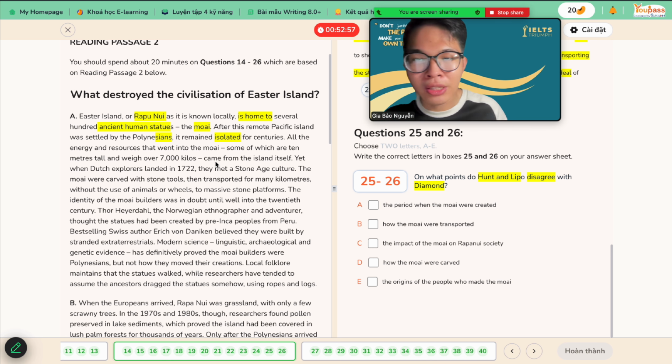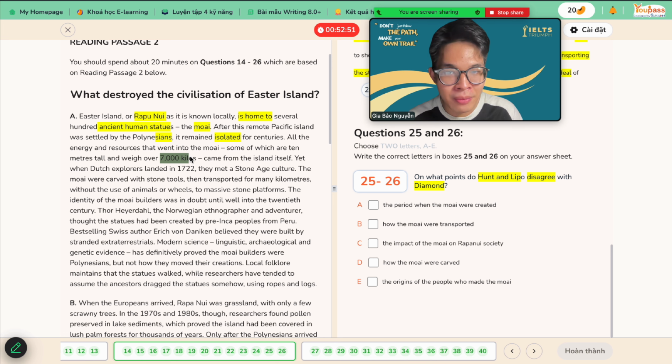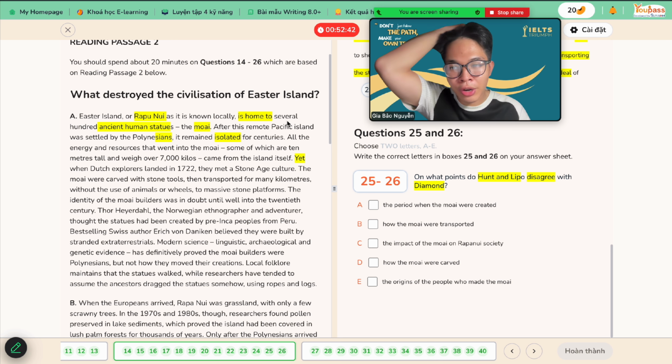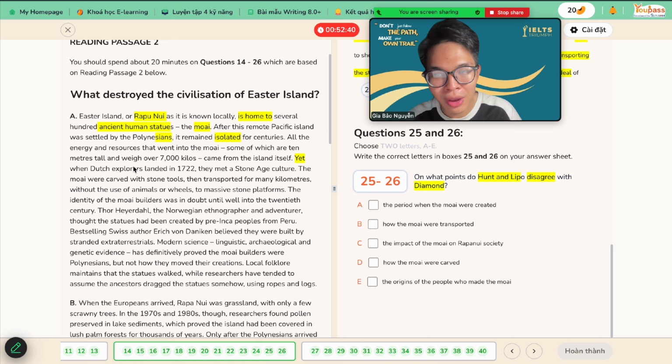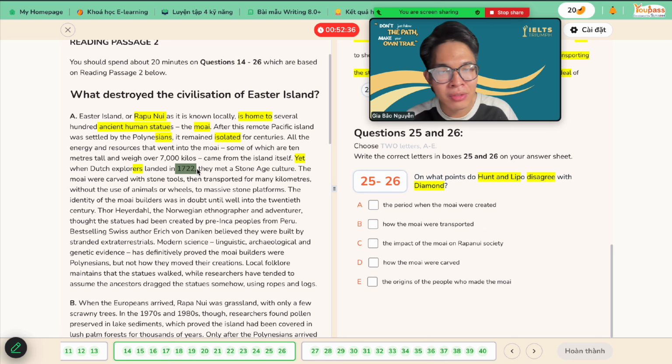Some of which are 10 meters tall, which means the statues are very high and very heavy, and came from the island itself. Okay, it's self-sufficient on the island. So yet, okay, we have one contradiction right here. When Dutch explorers, people from the outside, landed in 1722, they met a Stone Age culture.